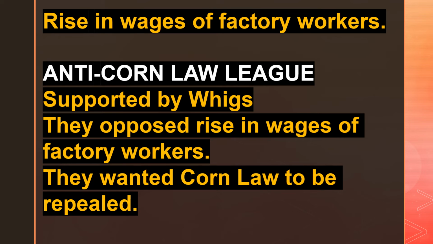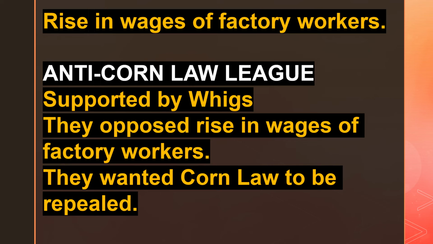The Anti-Corn Law League was supported by the Whigs. They did not like the wages of factory workers increasing because most of these Whigs were factory owners. They had their own manufacturing companies. So whatever profit they made, from that profit, they would have to pay the salary of the workers.